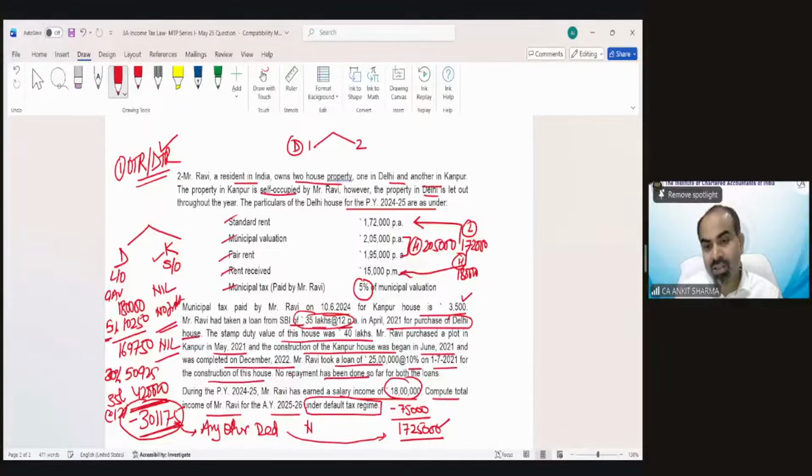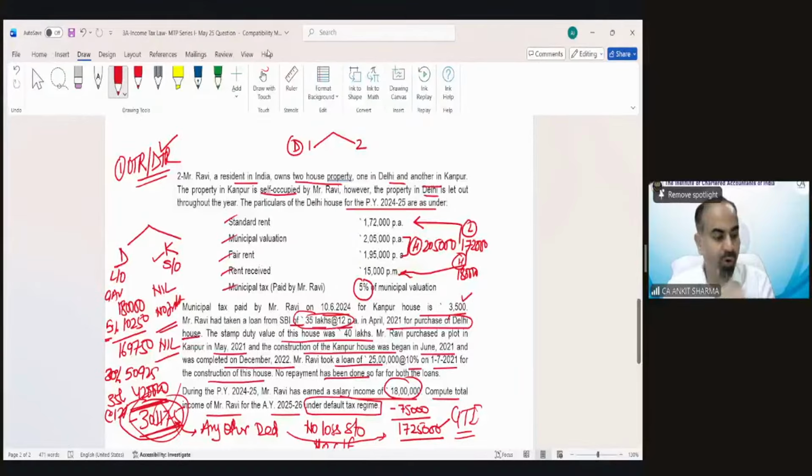So no loss set off possible, no deduction, not even carry forward of loss. You cannot even carry forward this 3,01,175 loss. That is dead loss. So my GTI answer would be 17,25,000. That would be my GTI and that would remain my TI also in this question. I hope it's clear.